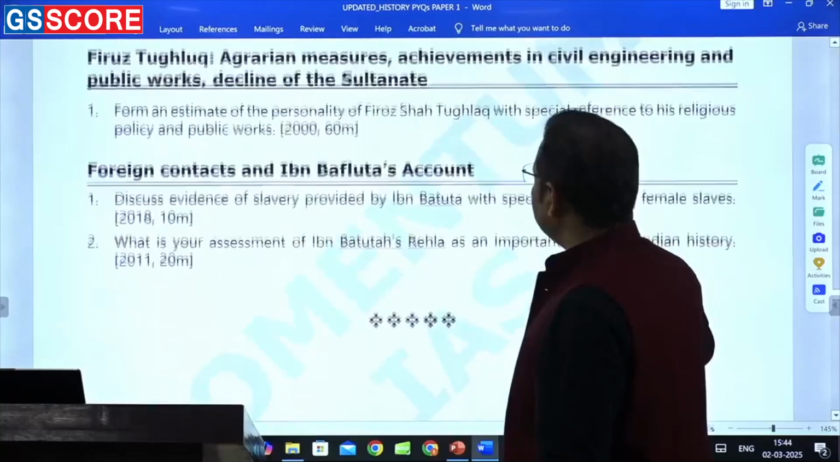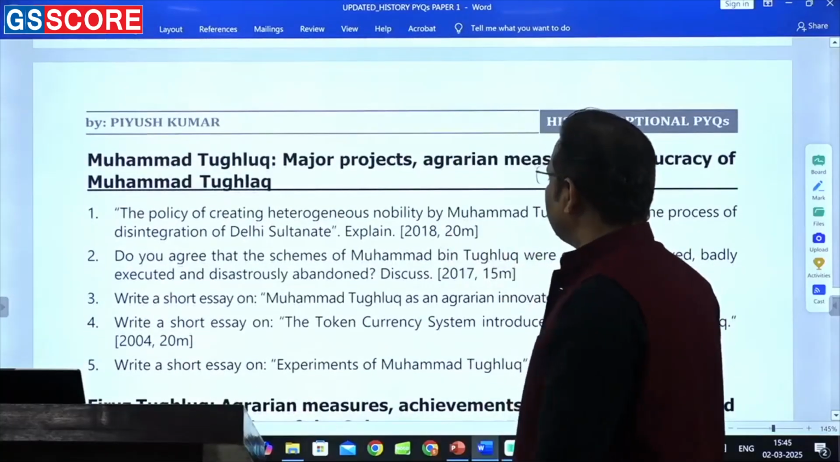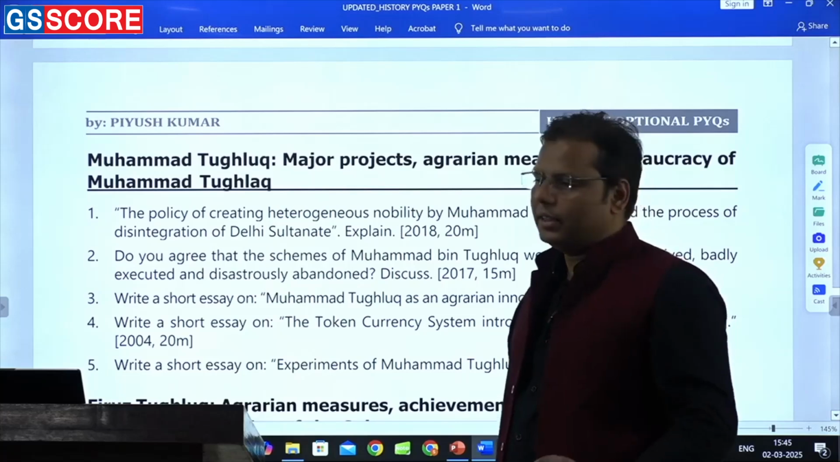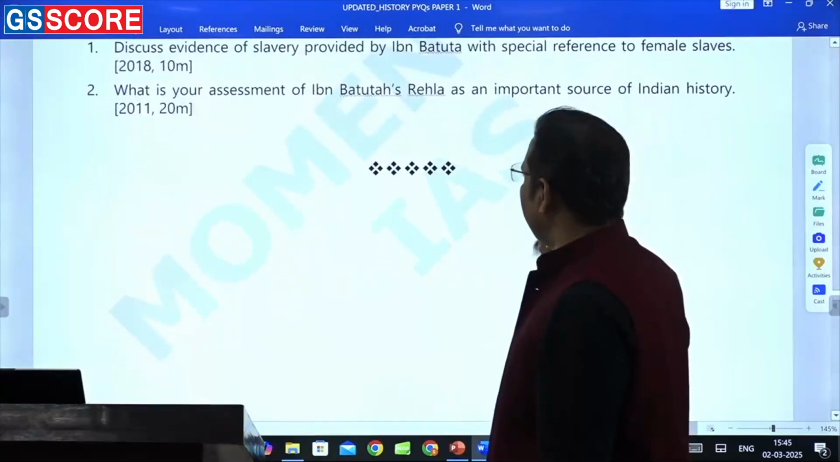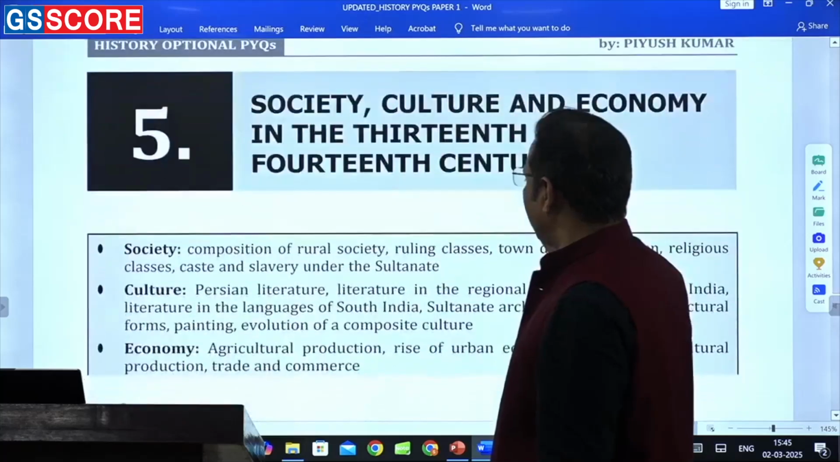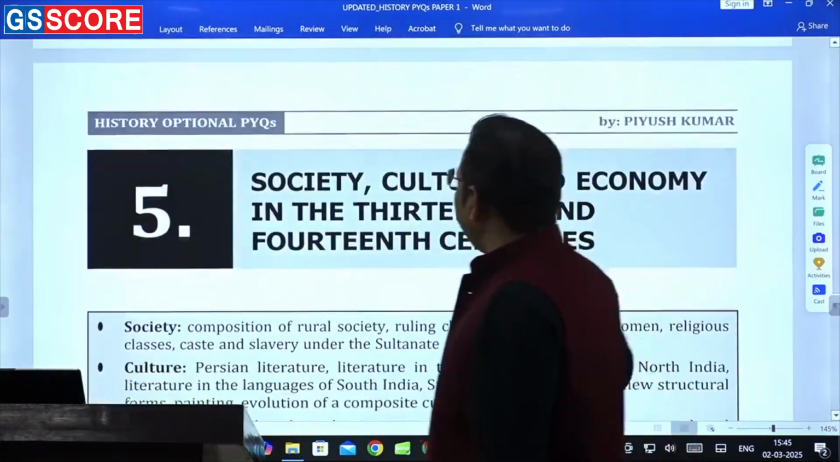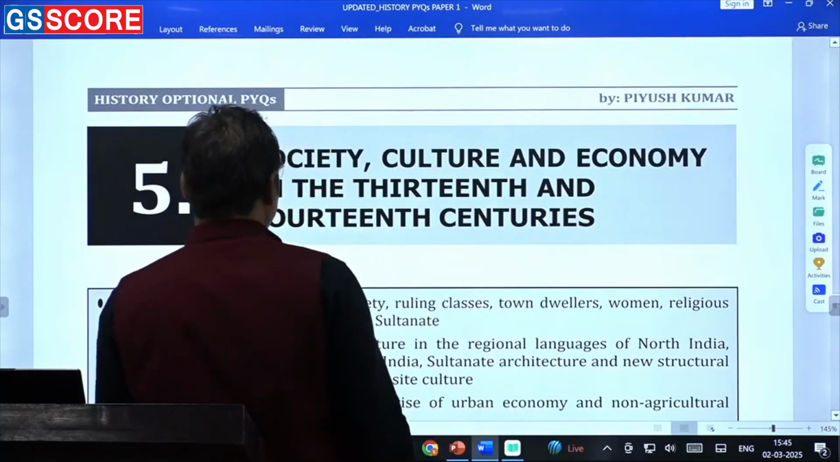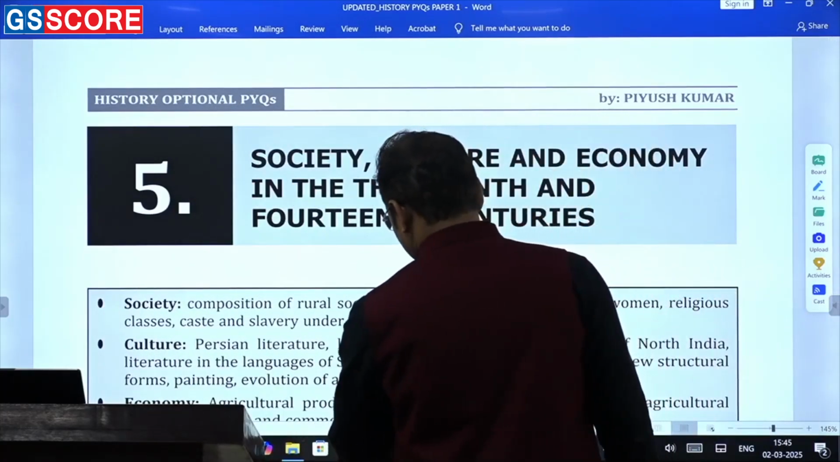Muhammad bin Tughlaq is such an important topic, but the last question they asked was in 2018. For the last 6 years, they haven't asked a single question on Muhammad bin Tughlaq. Last year, I believe, there was one question on Firuz Shah Tughlaq. That's it. Okay, now the next topic is society, culture, and economy in the 13th and 14th century.